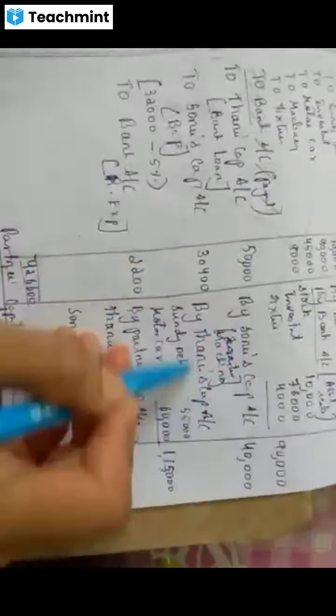Next. Here partners capital account, see. Sonu's capital account, Tanu's capital account, amount see. It is there on the credit side, so I'm writing here on the debit side. To realization account, in brackets, write assets taken over.